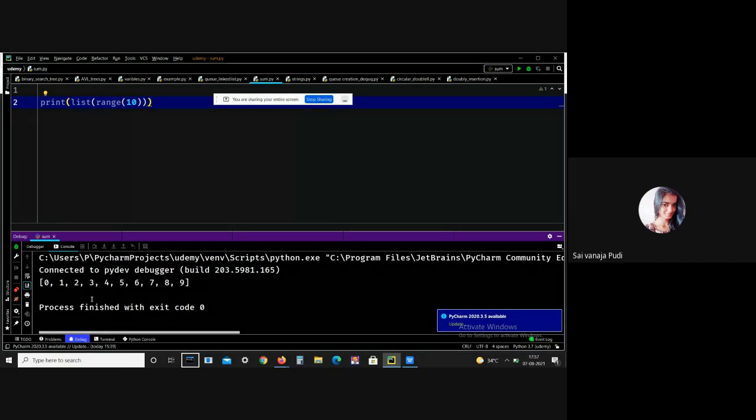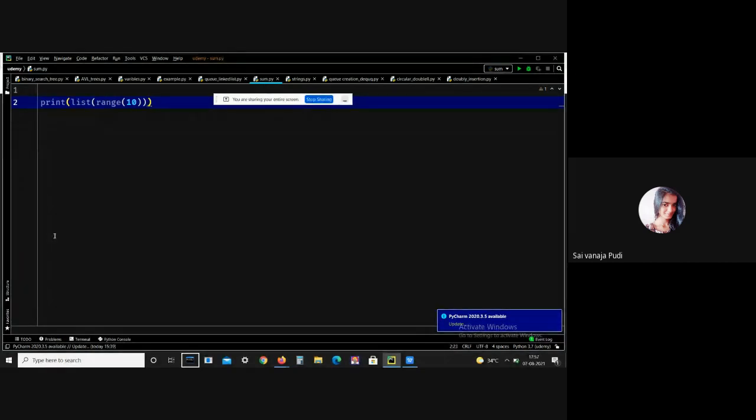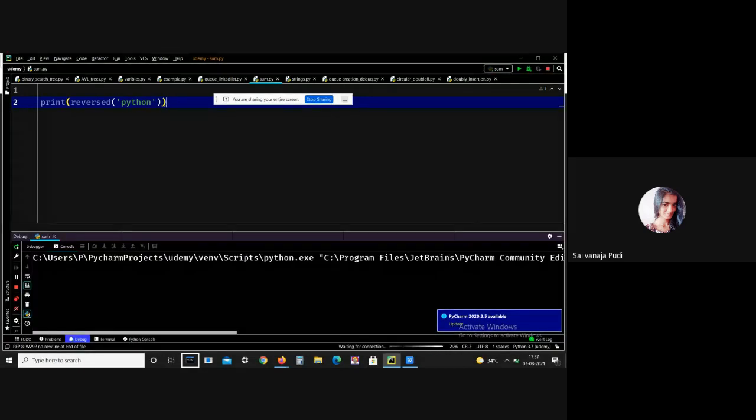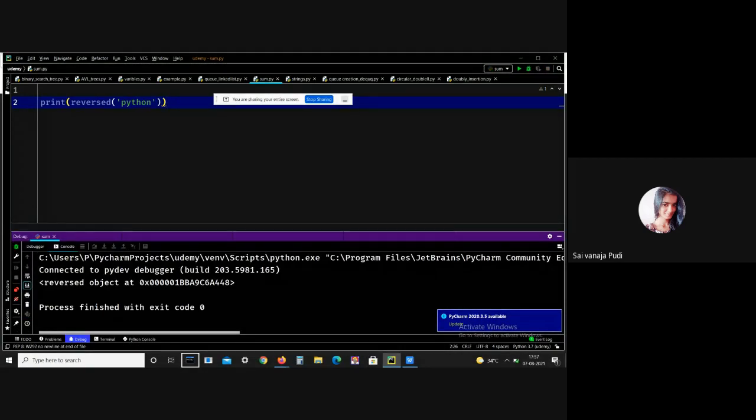And in Python, there is another inbuilt function, that is the reversed function. This reversed function returns the reversed iterator of the given sequence. Reversed of Python.